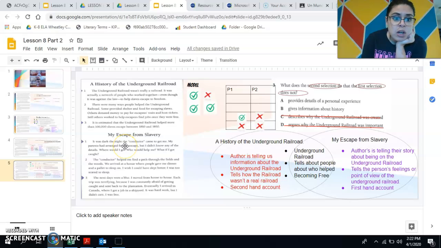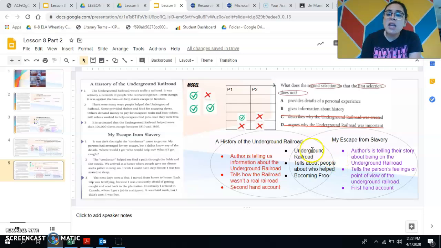Whereas the second passage says, my escape from slavery. And it says it was a dark night and the conductor came to get me, and my parents arranged for my escape. So I think that this is a story. This is someone giving me their personal experience, or a first-hand account of what they went through on the Underground Railroad. So I think the author's purpose was to entertain or to give me a personal experience of the Underground Railroad.